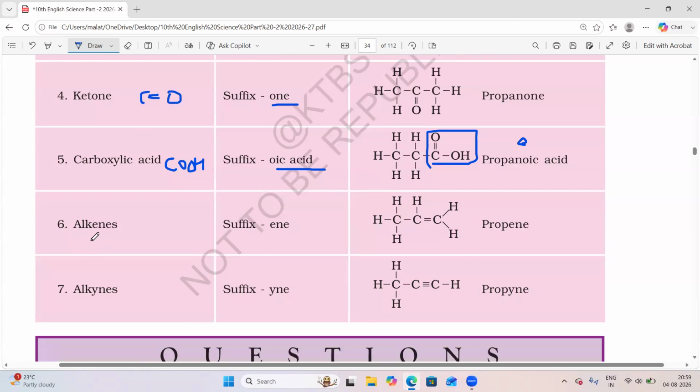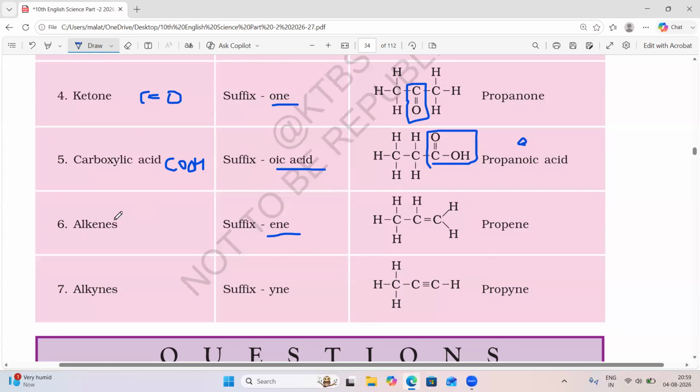We studied that alkenes are in the form of carbon-carbon having a double bond. If there is a double bond but it is not between the carbon atoms, it is between carbon and oxygen, you should not write the alkene name here. You should not write it here also, and here also. It is having a double bond between carbon and oxygen, not a double bond between carbon and carbon.